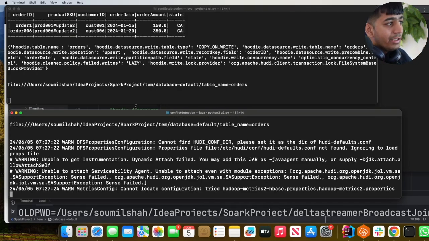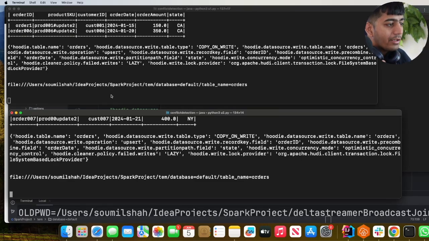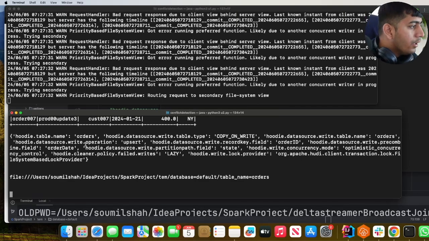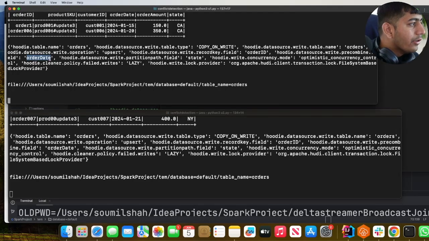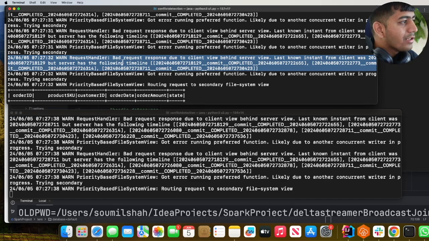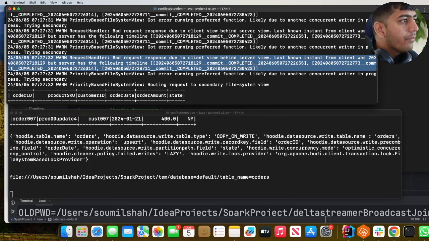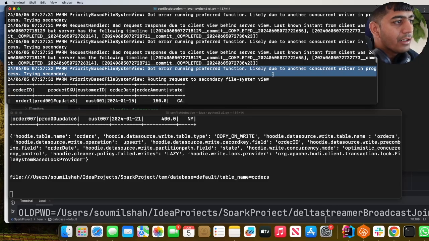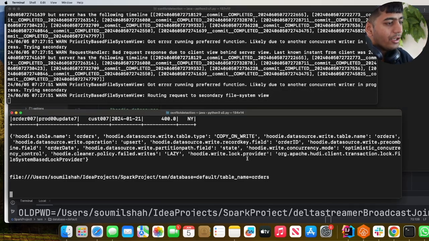So they are running right now. Now you will see, one of them will acquire the lock. The second one has to wait for the first one to release the lock, right? So here you can see, oh, it's pretty fast actually. Warning: priority based file system got an error running preferred function, likely due to another concurrent writer in progress, trying secondary. So hopefully you got the idea, right?